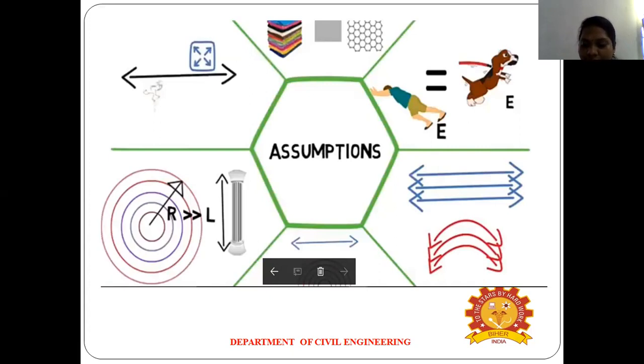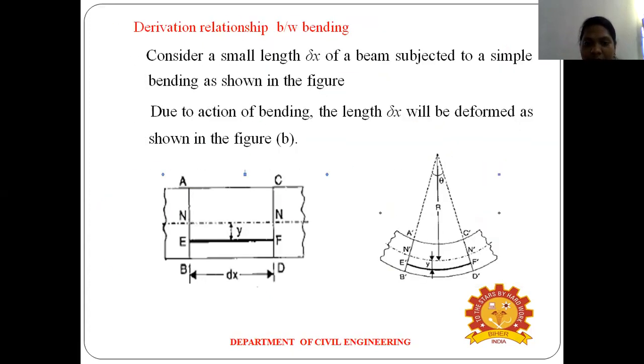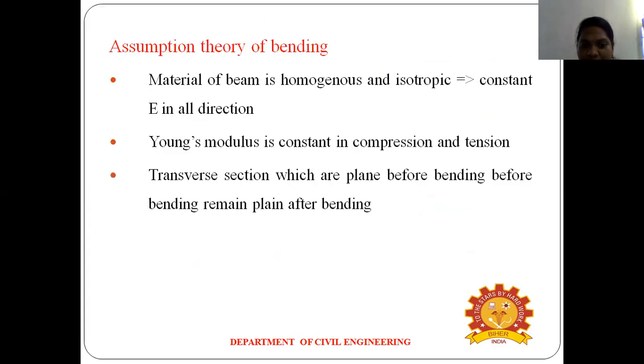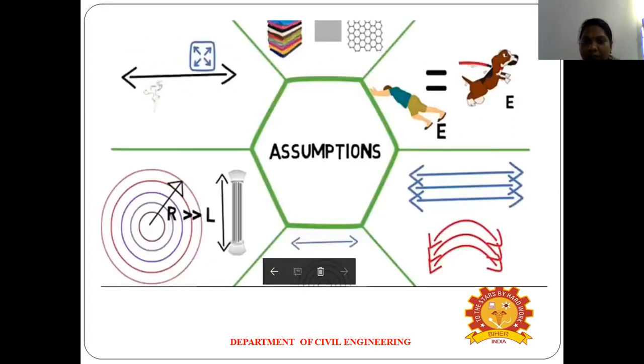So transverse sections which are plane before bending remain plane after bending. Here, for that beam, the horizontal line is bending, but the vertical line is not bending. That is the third assumption.